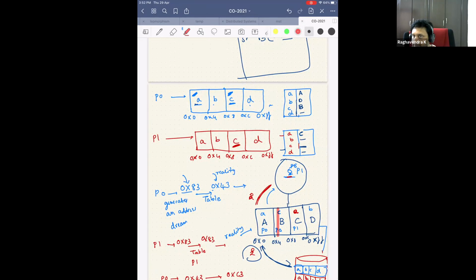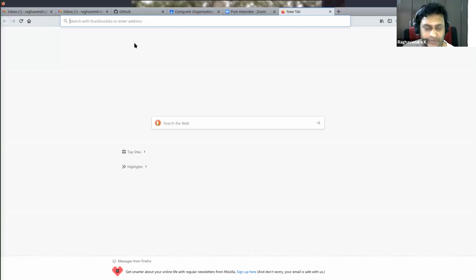But there are efficient mechanisms to design this table, and you will not learn it in depth in this course. You will learn it in operating systems. This is not a simple topic, I'm just showing you that there is something like this. I don't know whether I've shown you or somebody else, I don't remember now. Just handling this table, that particular table.